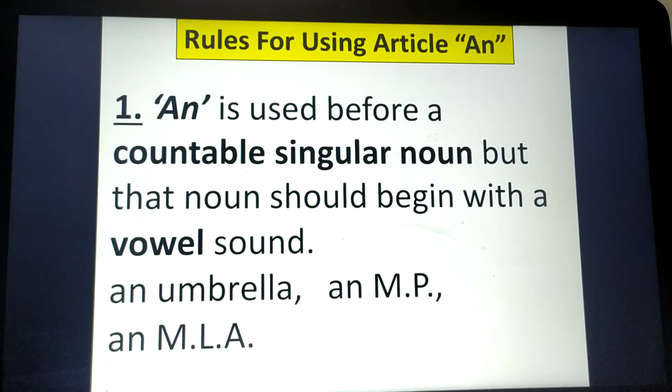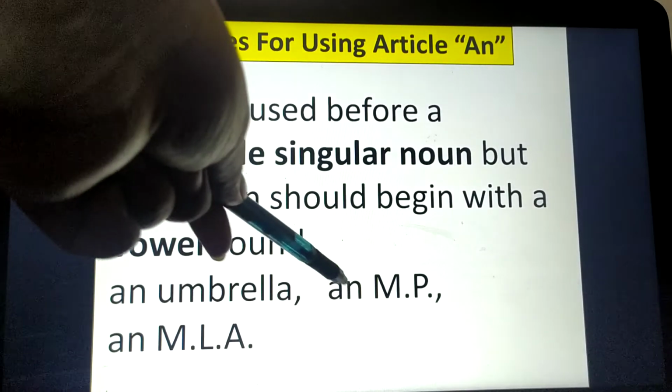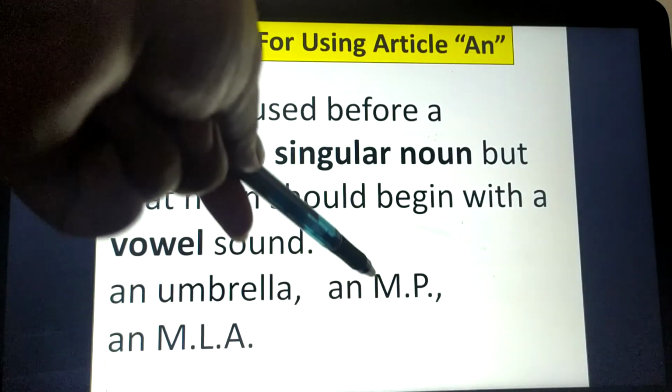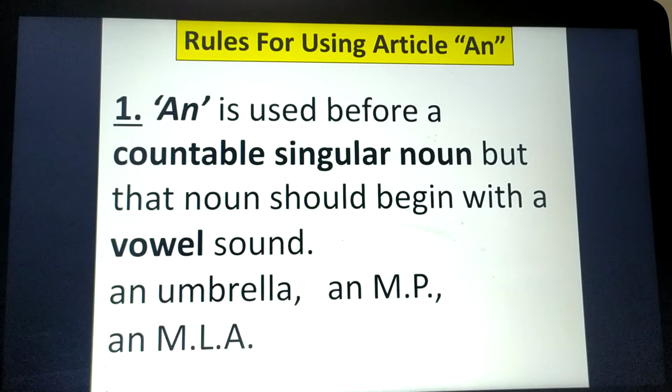MP is member of parliament. When we say MP, what do we use? We use an. Why? Because here MP is not beginning with a consonant sound. It's beginning with a vowel sound, A. So that's why an will be used before MP.